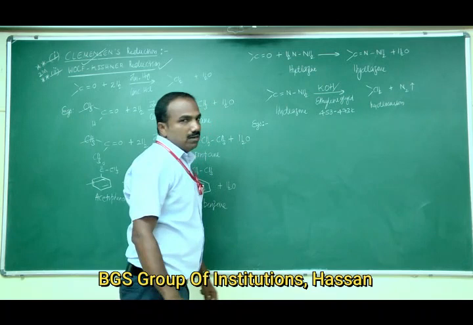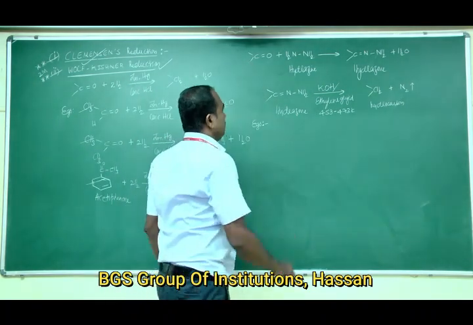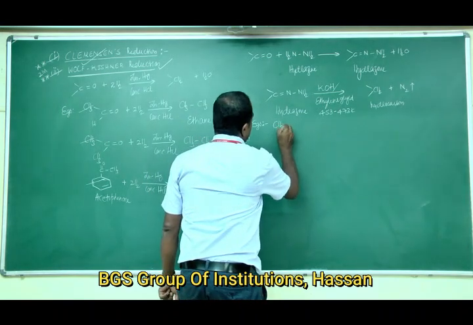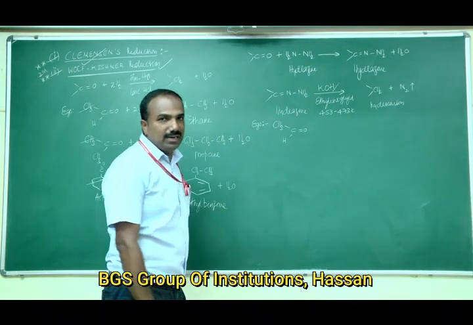Regarding Wolff-Kishner reduction, first you take an aldehyde. For all purposes, acetaldehyde is better.